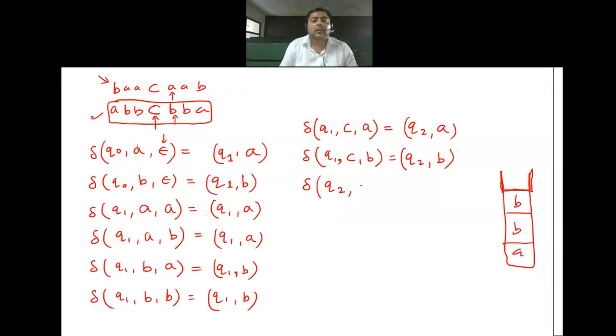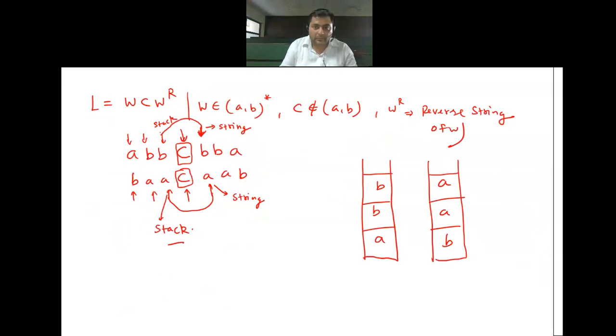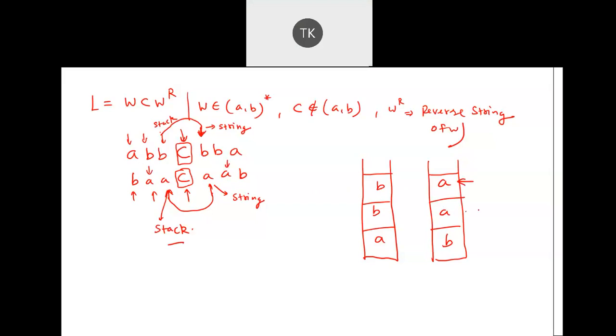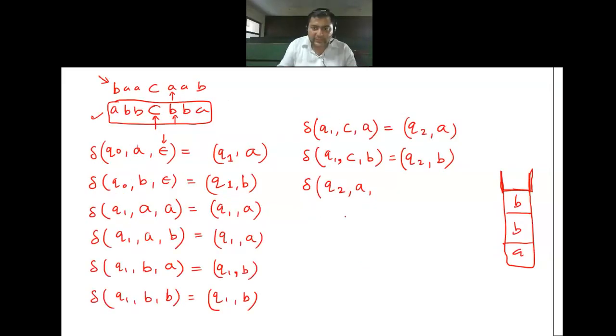Let us imagine that I'm reading A. In that case, what am I expecting on my stack? Everybody must be clear with this. I have explained here that if A is there on the string, in that case A should be there on the stack. If A is there on the string, A should be there on the stack, right? So if there is an A on the stack, then what do I want to do?